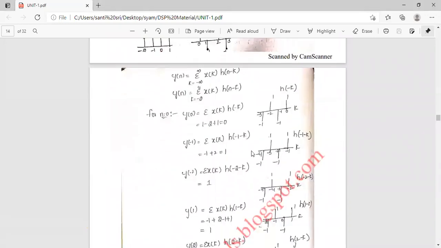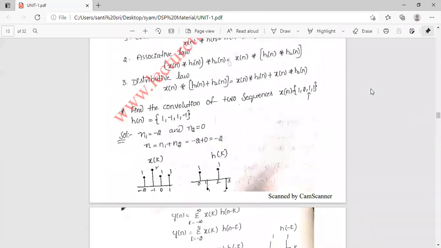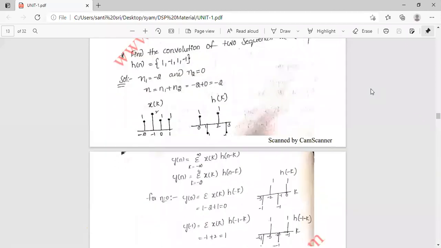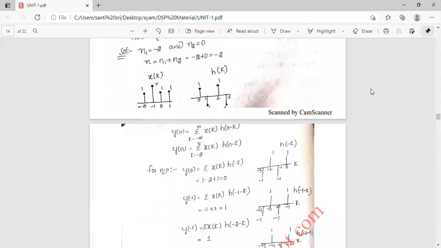So for n from minus 2 to 4 we can calculate these values. Suppose the first one is minus 2. If it is minus 2, y of minus 2 is x of k into h of minus 2 minus k. If it is minus 1, y of minus 1 equals x of k into h of minus 1 minus k.